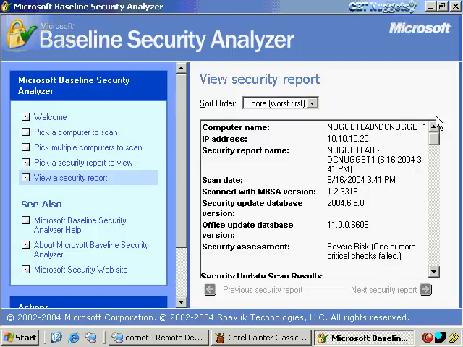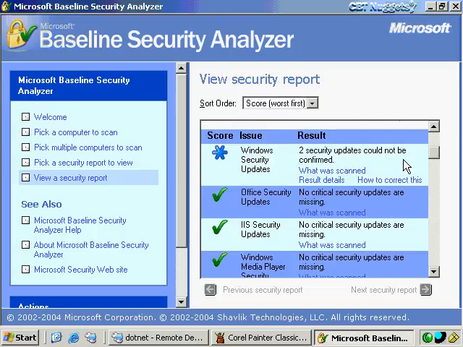And that's gone ahead and finished, which took probably a couple of minutes. I just didn't record the whole time. I paused so you wouldn't have to sit here and tap your fingers and wait for it. In any case, it gives you some rudimentary information at the beginning. I did also, by the way, deliberately involve some weaknesses here so we'd have something to look at. So let's go ahead and take a look at the kind of things that are here. Some things are just information. They're not really warnings or problems. It's just telling us that a couple of security updates couldn't be confirmed.